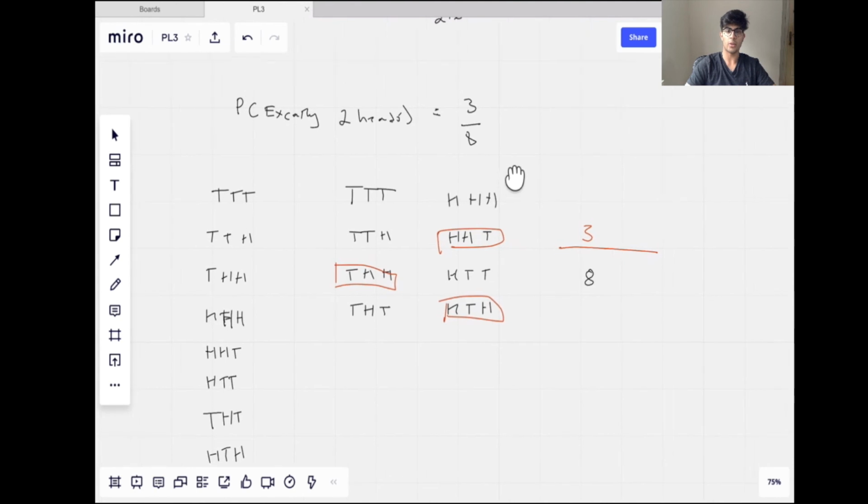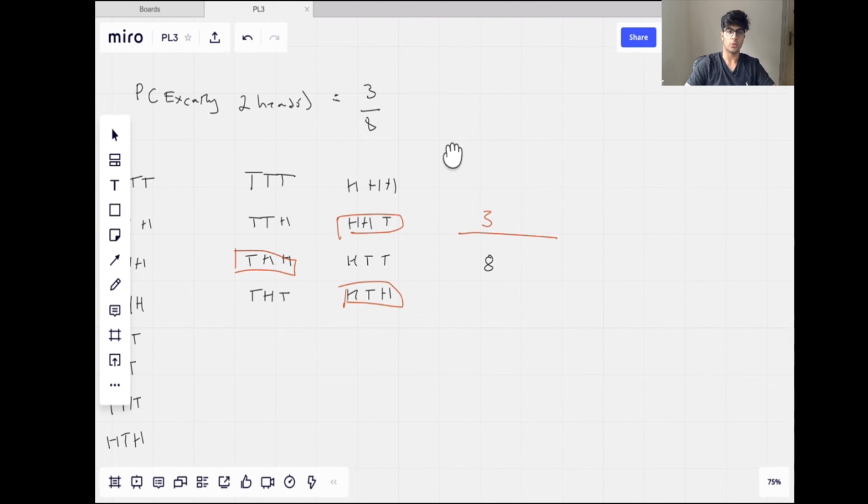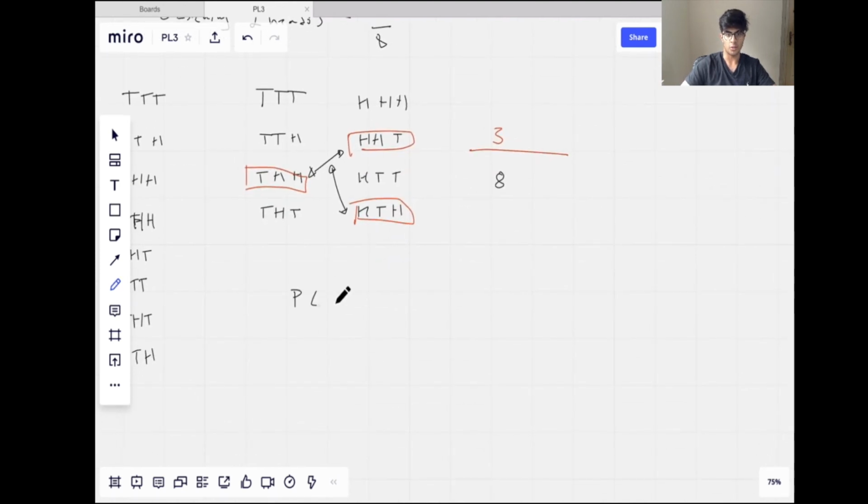Or perhaps the other way we could do this, for example, is a bit harder. So what we do is, we can look at this and say, instead of adding all these up and dividing, we can think about how many ways, when we think of exactly 2 heads, we can just go straight to thinking of these 3. We can get either tails, heads, heads, heads, heads, tails, or heads, tails, heads. So the probability of exactly 2 heads is equal to the probability we either get